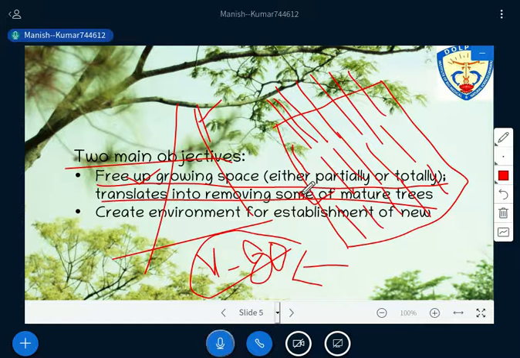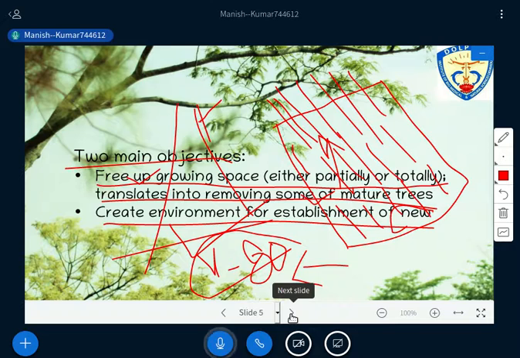Fine. So this is the one purpose through regeneration you are able to serve. And second thing is that you are able to create environment for the establishment of new crop. Isn't okay? You are removing the mature crop, and that mature crop has been replaced by the new crop. So new environment can be created through regeneration. So these are the two main, or you can say the important objectives that you need to fulfill through the regeneration process. ठीक है. Now move to the next.